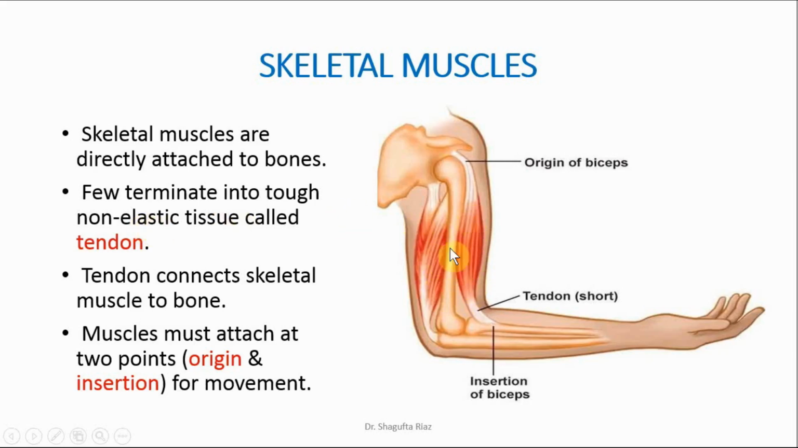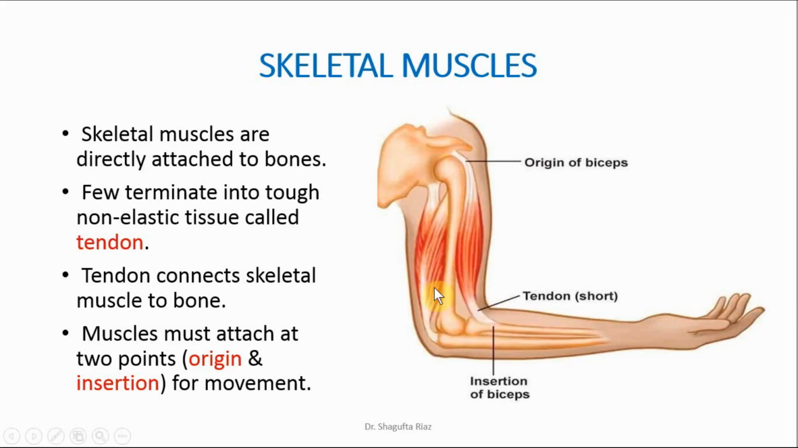You can see here it is attached to the bone in this center region, but a few muscles terminate and form a tough non-elastic tissue which is known as tendon. These tendons connect the skeletal muscles to the bones, to the joint of the bone. Right here you can see these are the tendons, right?